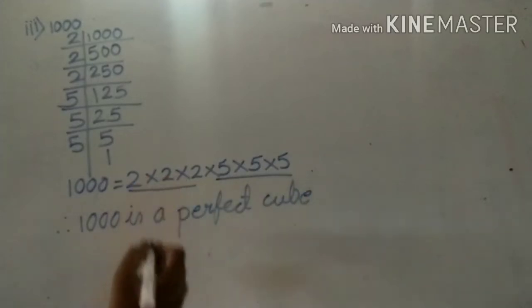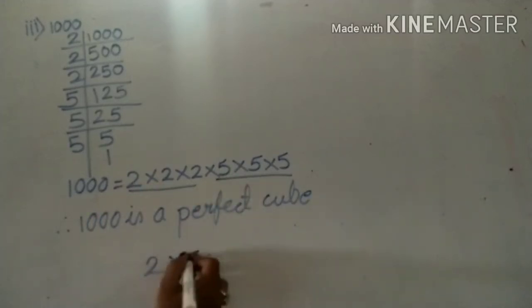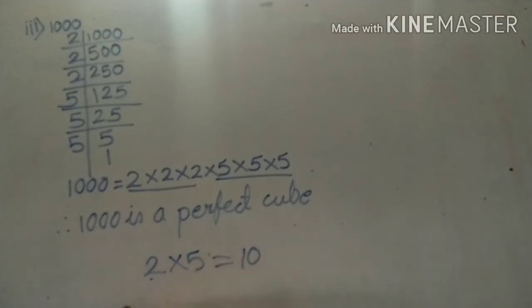Now if we take from each group, from this group 2 and from this group 5, means 2 5s are 10, means 10 cube is 1000. If we multiply 10 3 times, we'll get the answer 1000.